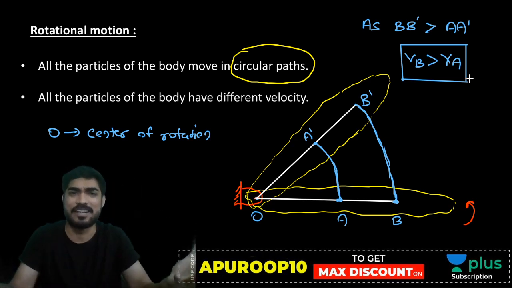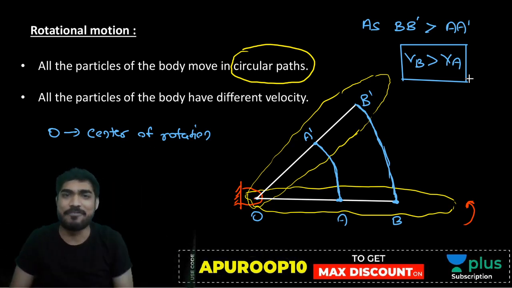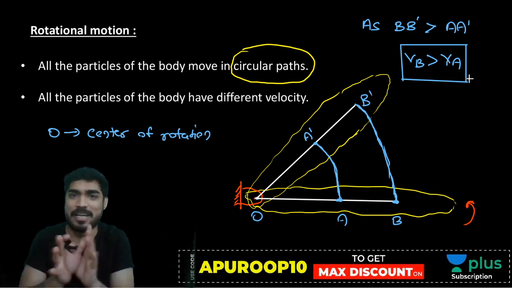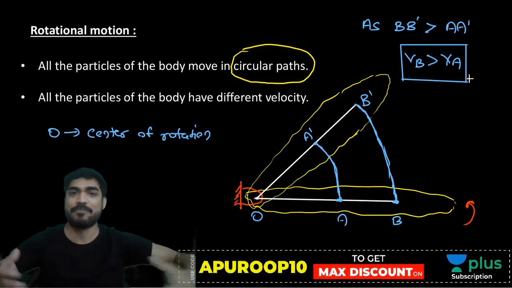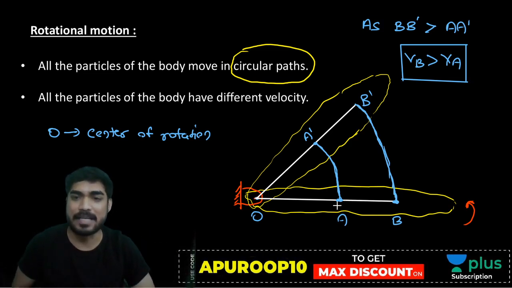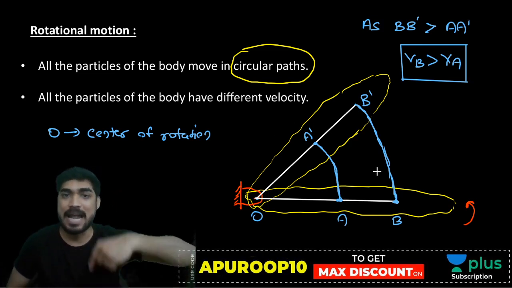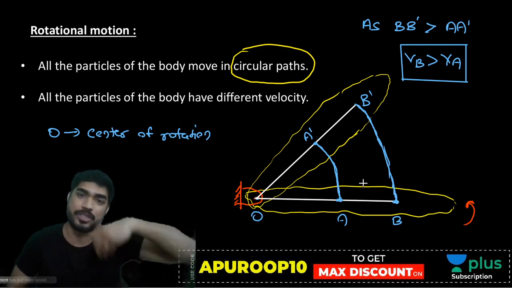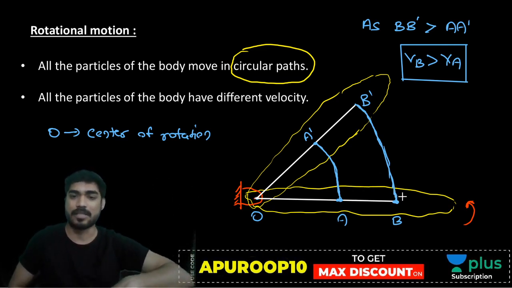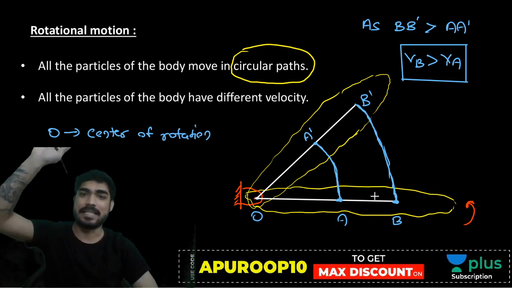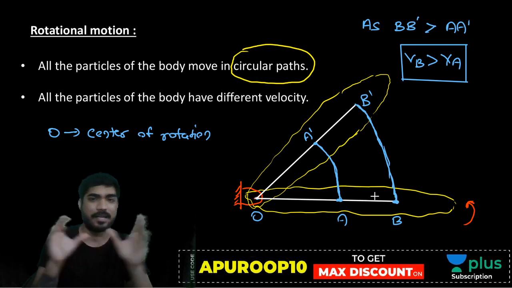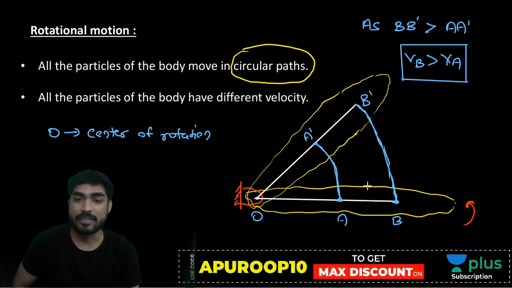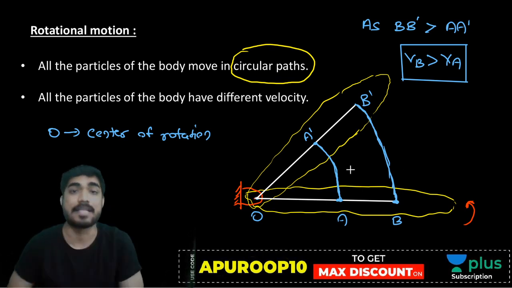How can time be different? Can A have 5 seconds more than B? Is it possible? No. Time will be the same for everyone. So my friend, time will be the same for particle A and particle B. They both started the motion at the same time. It can't happen that B started and A is resting, saying you move, complete your motion, I will come later. It cannot happen, right? So time is the same but the distance of B is more than the distance of A.